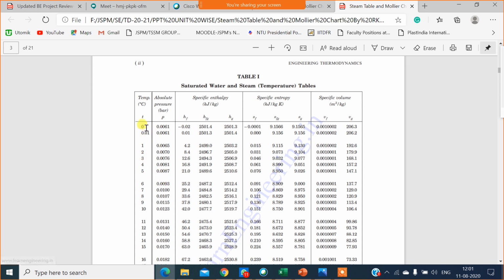Look at here, the first temperature is 0 degrees Celsius. Temperature is given in degrees Celsius. Pressure is given in bar. Specific enthalpy is given in kilojoule per kg. Specific entropy is given in kilojoule per kg Kelvin, and specific volume is given in meter cube per kg.